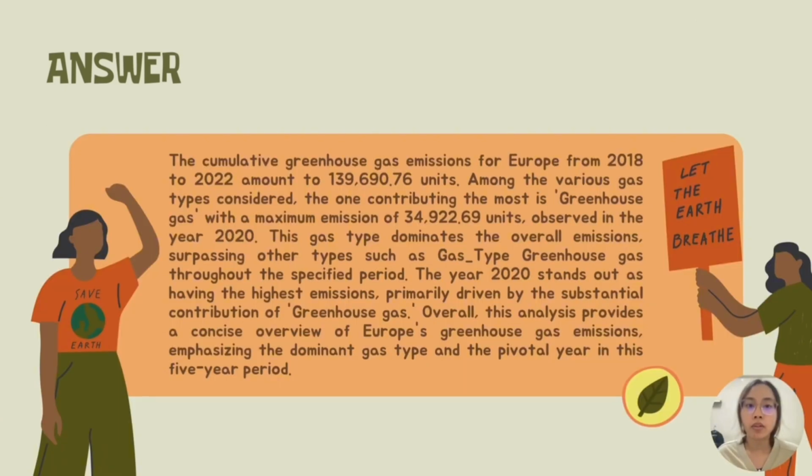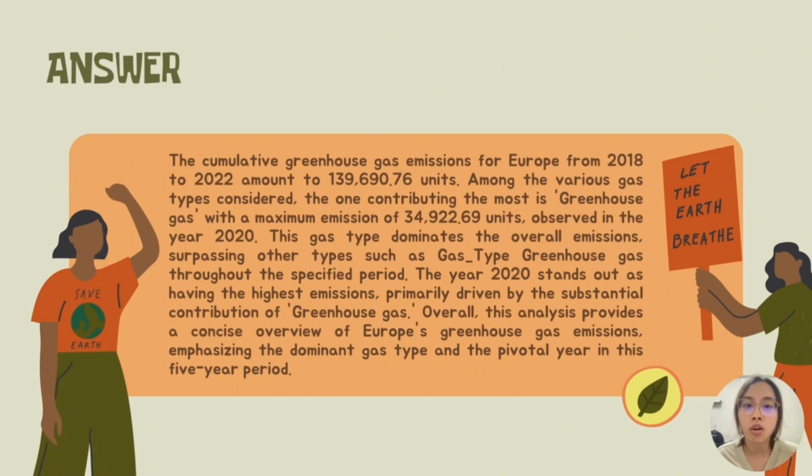The cumulative greenhouse gas emission for Europe from 2018 to 2022 amounts to 139,690.76 units. Among the various gas types considered, the one contributing the most is greenhouse gas, with a maximum emission of 34,922.69 units observed in year 2020.